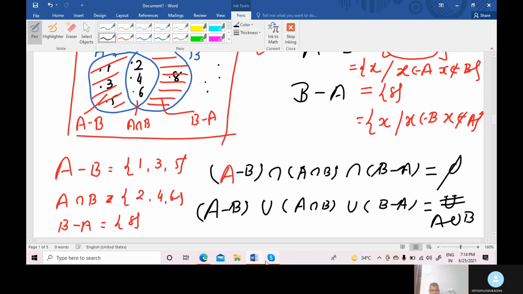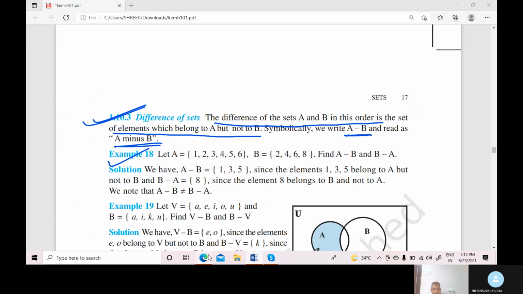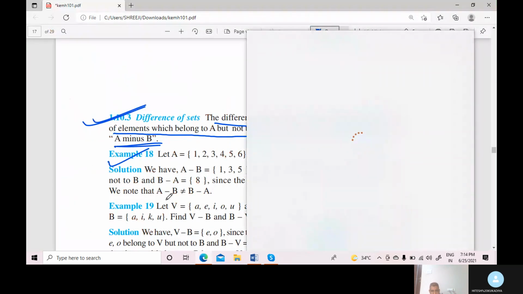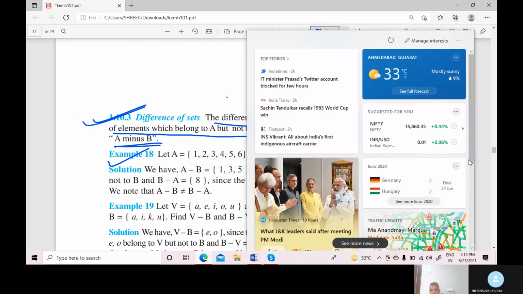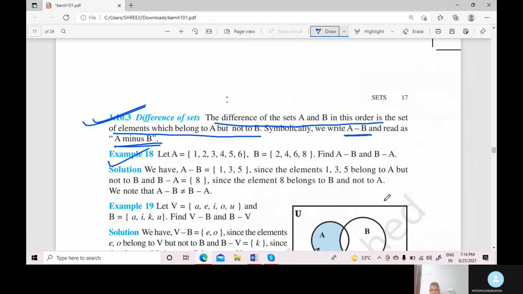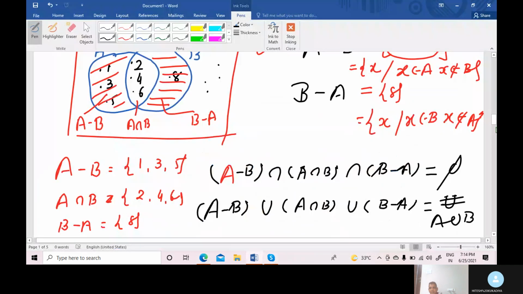Now we discuss another example also. Next thing is also possible. Look here, example number 18. Again A minus B and B minus A. Check our answer here.